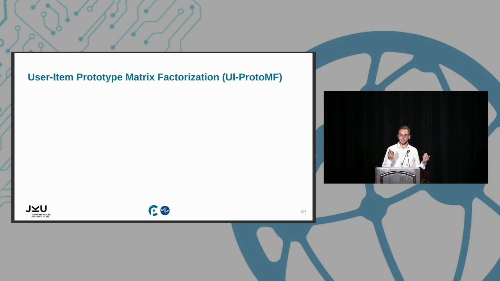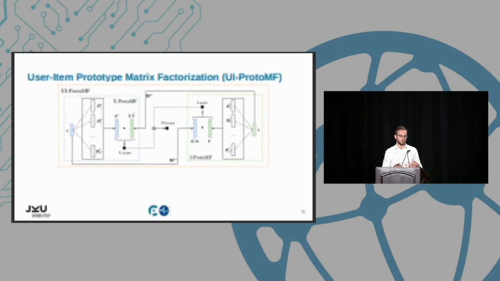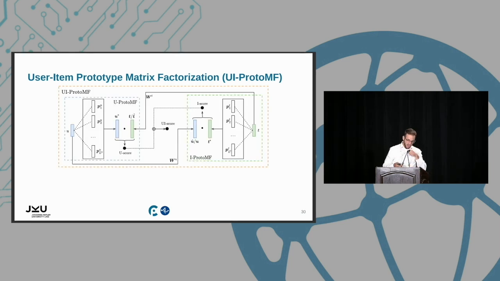Now, as a natural extension, since we have the user prototypes on one side and the item prototypes on the other, we can combine both under the hood of the same model. And this is what we did for the user item ProtoMF. In this case, the score is the sum of the scores coming from the two models. And again, I want to stress, this is a simple sum, because in the end, we want to trace back the final recommendation score to either the user prototypes or the item prototypes. So it should be non-linear-free.